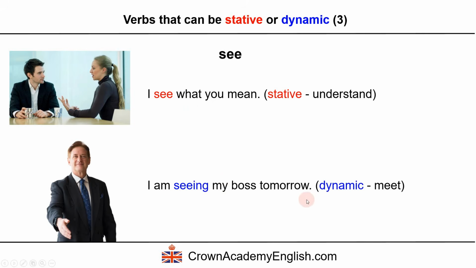I am seeing my boss tomorrow. And now the meaning of see has changed. In this context, see means meet. So this means I am meeting my boss tomorrow. So now we are allowed to use the continuous form.